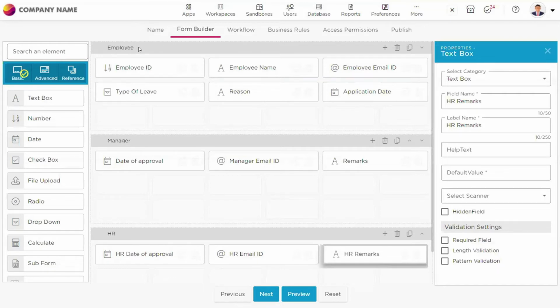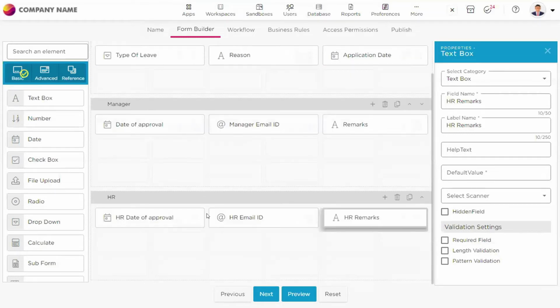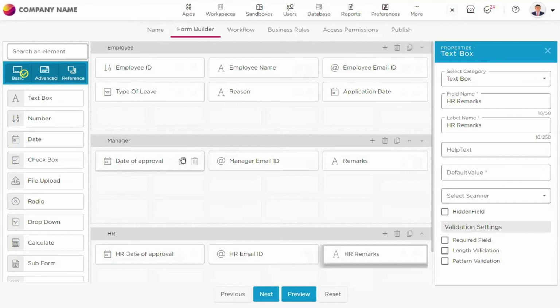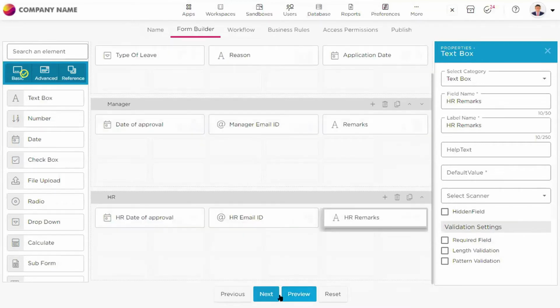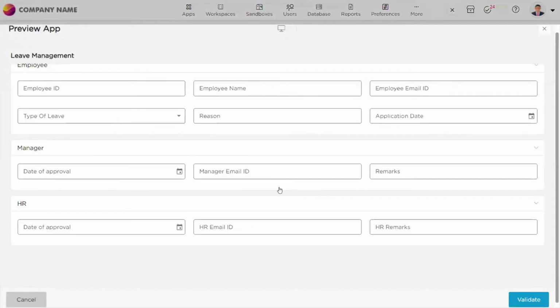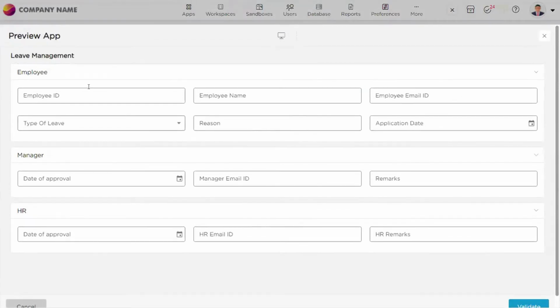According to our use case, we have three different levels here. One is the employee submits the application, and it comes to the manager. The manager will provide his particular details, and he will approve or reject the application. Once he approves the application, it will come to HR for HR approval at the end of the day. Once the form is completed, if you want to see how the form would look, you can click on preview here, and this is how the form would look for the end user.